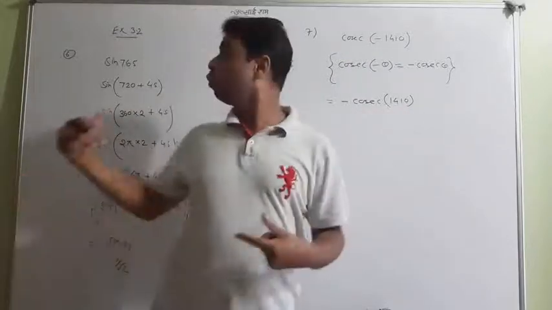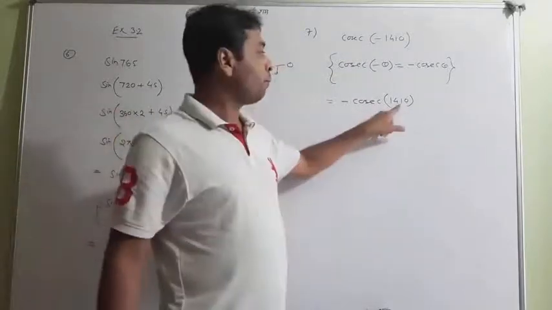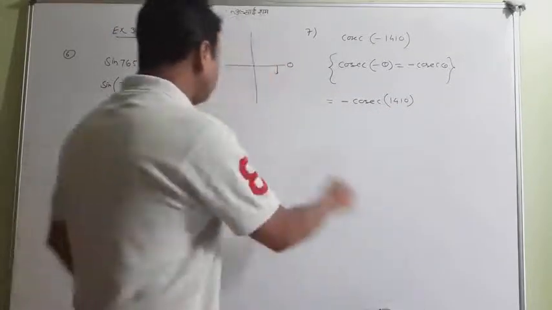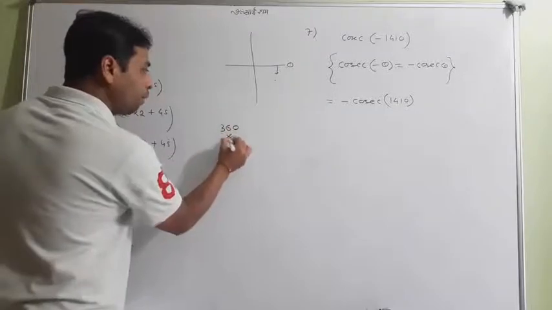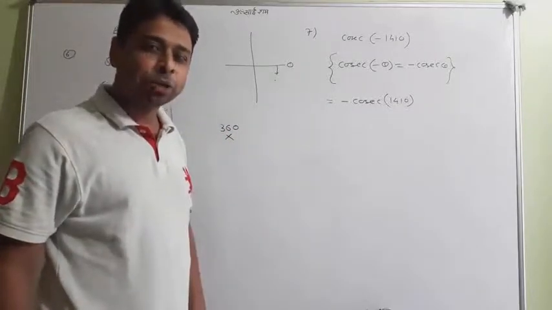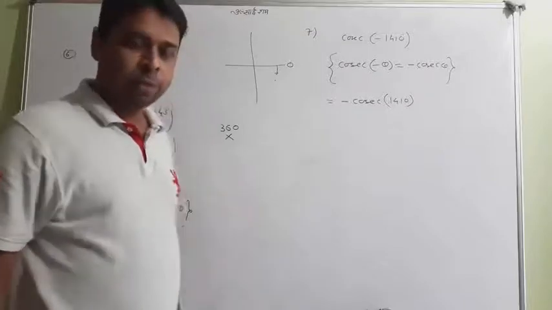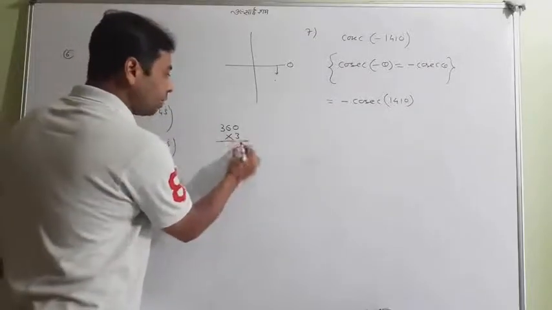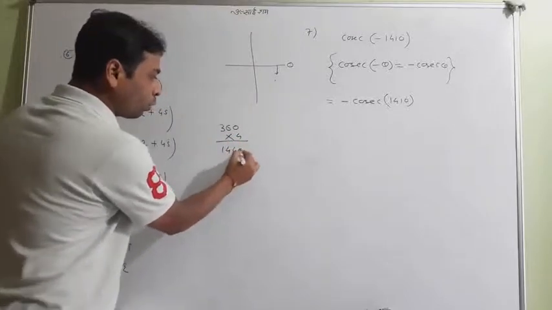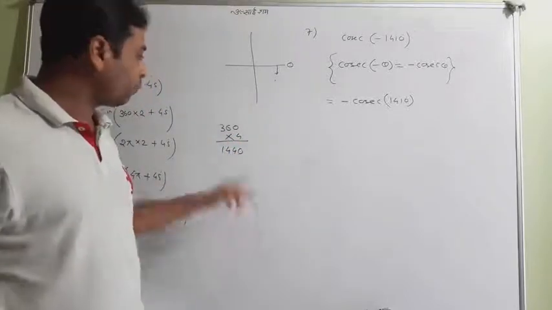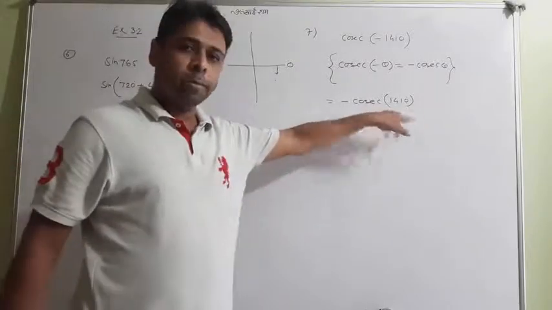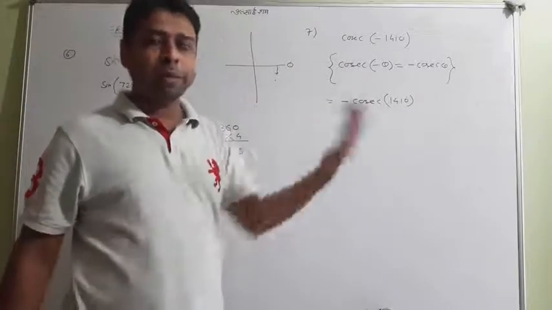Now you have to do it by the same method. 1410 is near to what number? I'll do it in rough copy: I'll choose some number which, on multiplying by 360, gets me near to 1410. So I'm choosing 3 or 4. If I multiply by 4, I'll get 1440. And one should assure that 1440 is near to 1410. Even if it is less, it doesn't matter at all; it may be further, it may be less.